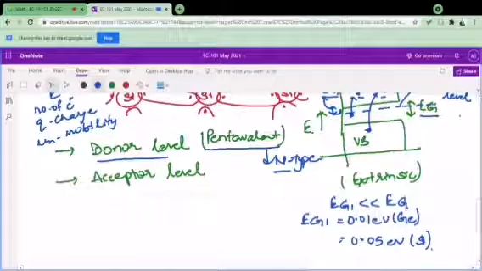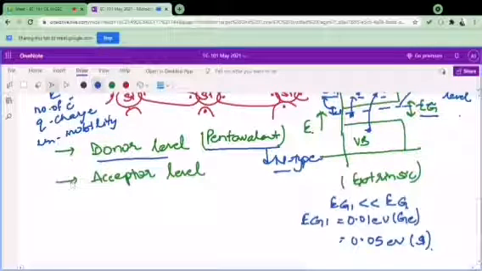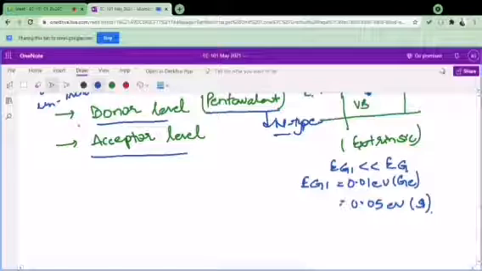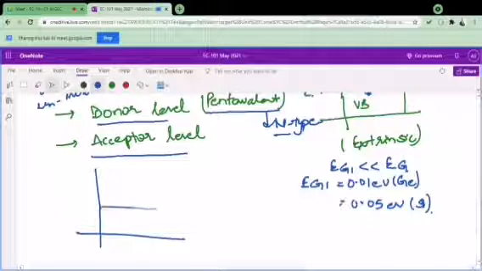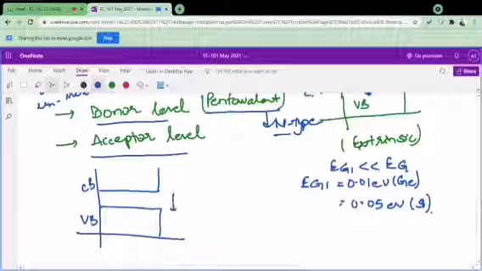Yes, sir. Okay. So now next I want to discuss this acceptor level. So it is quite obvious now. Earlier we studied the donor level. Now we are going to discuss the acceptor level. Let's see it again with an energy band diagram. This energy band diagram is showing the valence band, the conduction band, and this is my energy Eg.